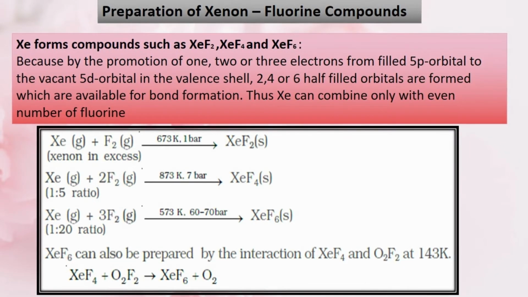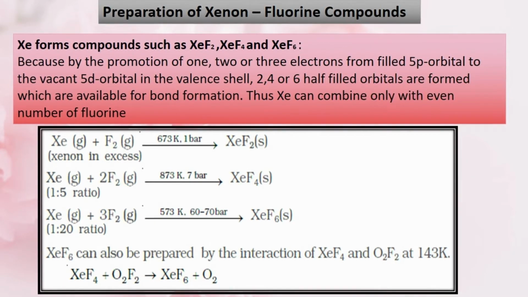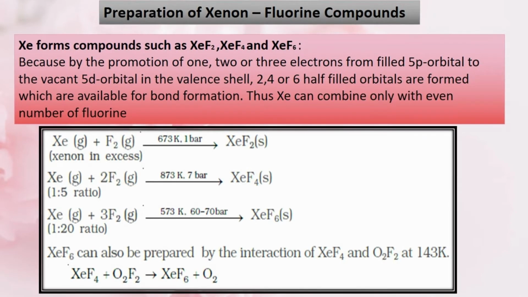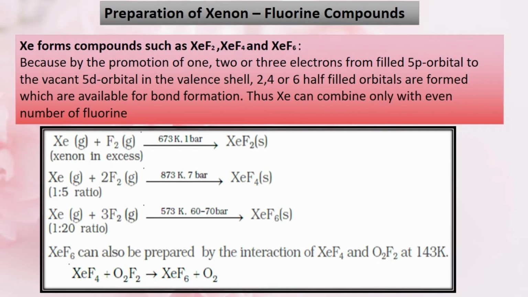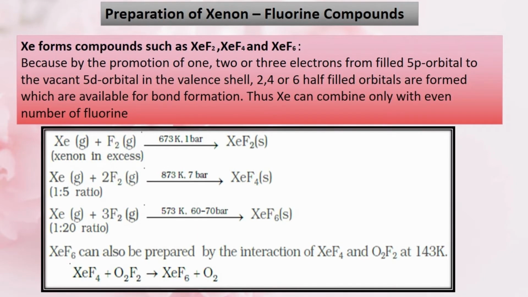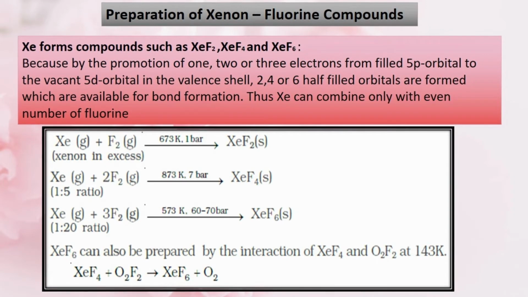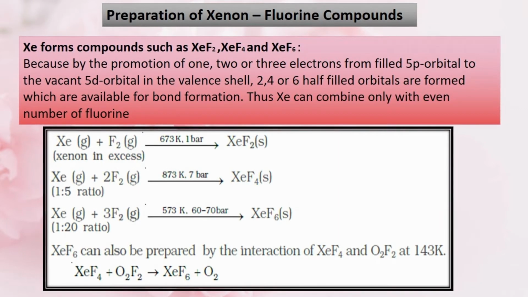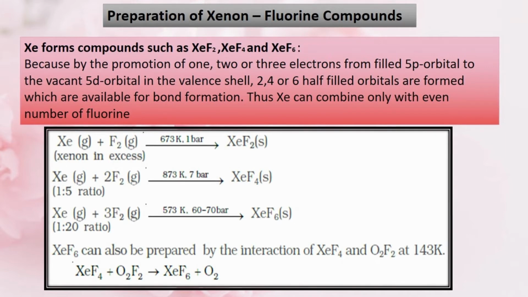When xenon and fluorine react in the ratio of 2:1 at 673 Kelvin and at 1 bar pressure, xenon difluoride is formed. The next is when xenon and fluorine react in the ratio of 1:5 at 873 Kelvin and at 7 bar pressure, it forms xenon tetrafluoride.